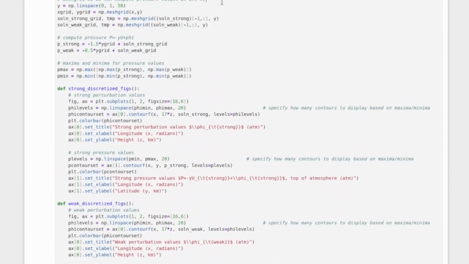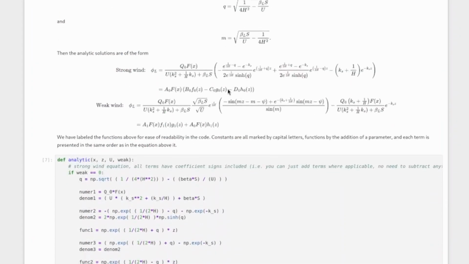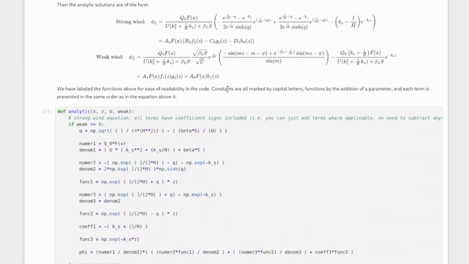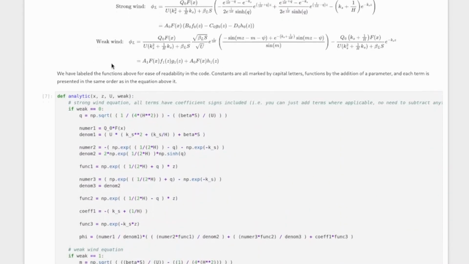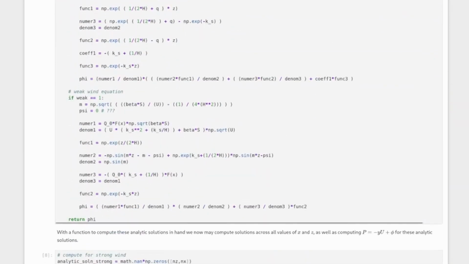And with these solves, we just do some simple calculations here, finding some maxima and minima, so we can have consistent plotting. So now we'll move to this analytic solution, which the authors provide. And again, they provide one for the strong wind and one for the weak wind. These equations are just, they've done some pretty laborious calculations to solve for these. And we just implement them here in this analytic function that takes in an x, a z, a u, and